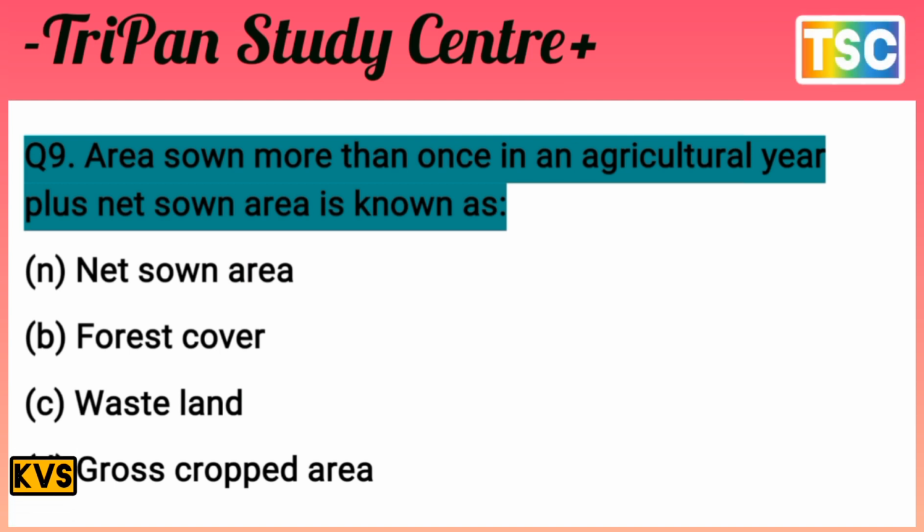You must have a thought of your answer. Let's see what the answer to this question is. The elimination method is the most applicable on this question. First of all, net sown area is eliminated here. And forest cover is not an applicable answer here. And wasteland is not suitable for this answer. But gross cropped area, that's the important answer. The answer here is D, gross cropped area. That's important.